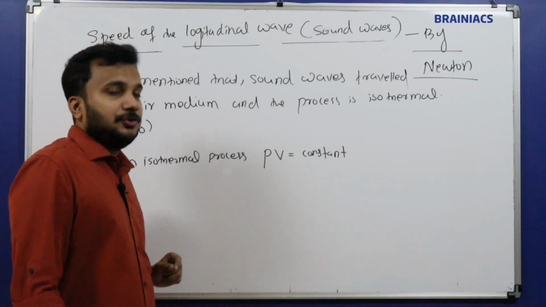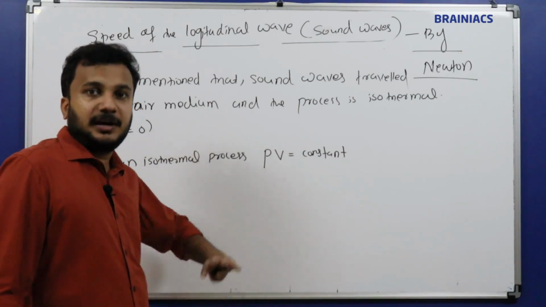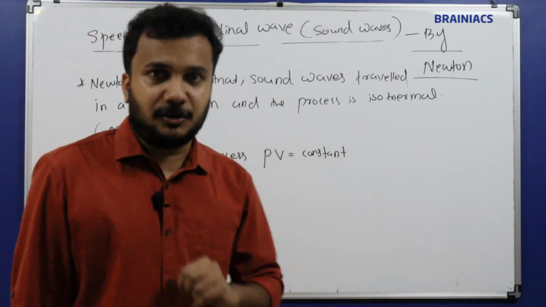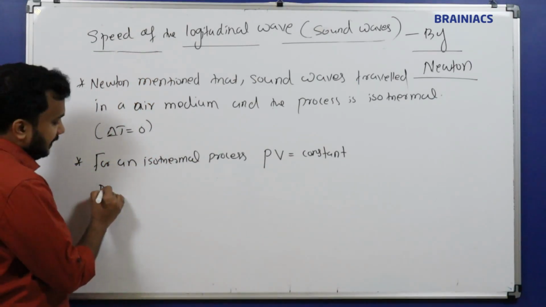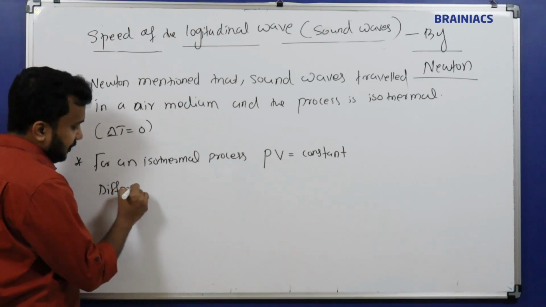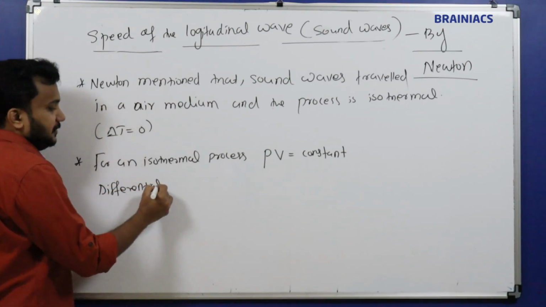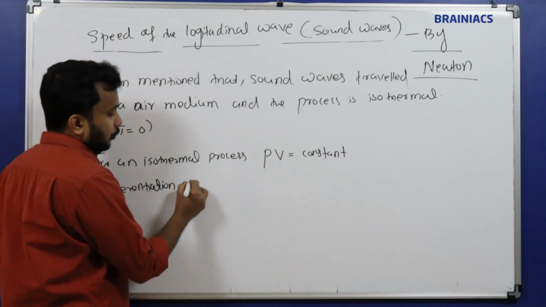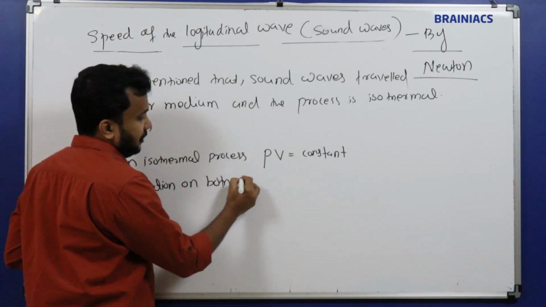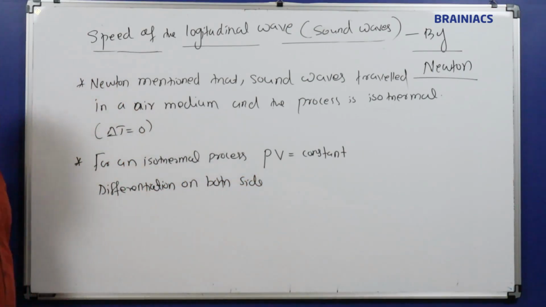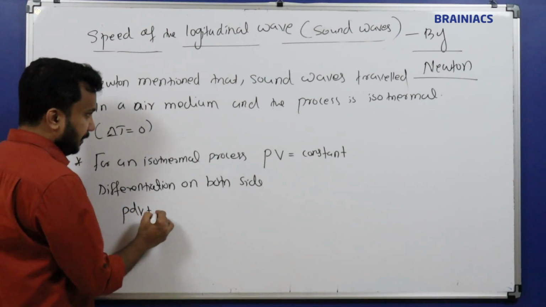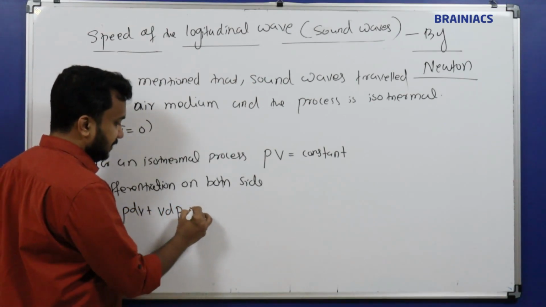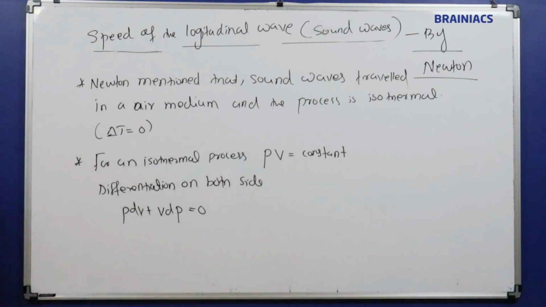So what I am going to do is find an equation for bulk modulus. So let's see. For that I am differentiating this one, so let's do differentiation on both sides. When we differentiate the equation on both sides, what will we get? P into dV plus V into dP, and the differentiation of a constant is 0.